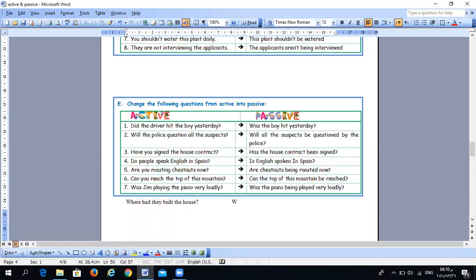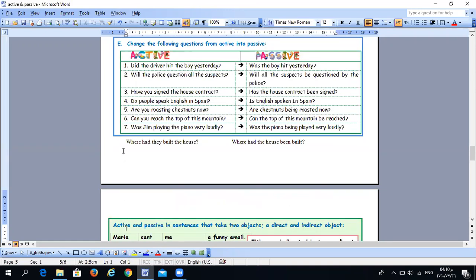We will use the WH word where at the beginning. Now the object is the house, the subject is they, and the tense is had built. We will change it into passive by using had been plus built. So where had, we have to use the helping verb after the WH word: where had the house been built?